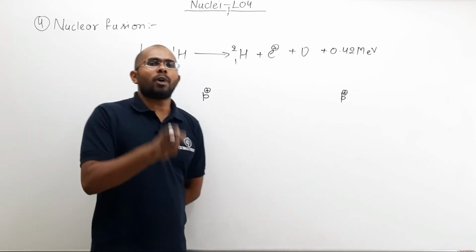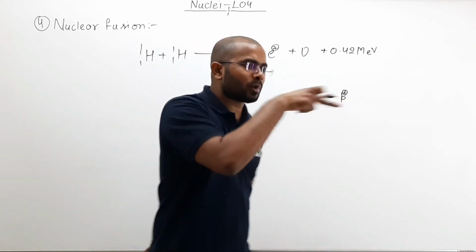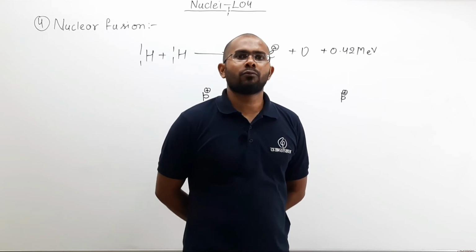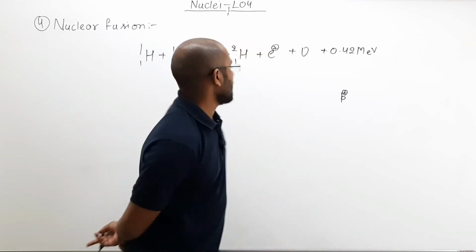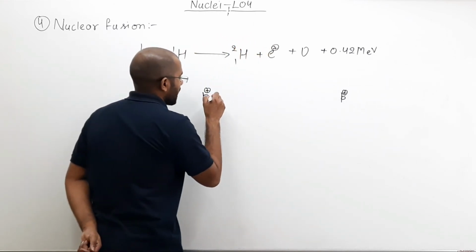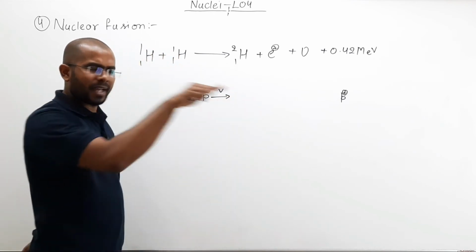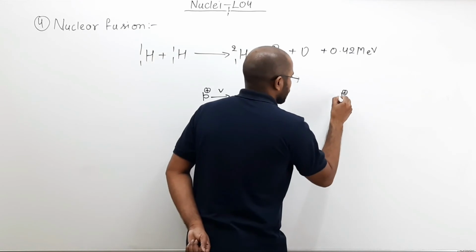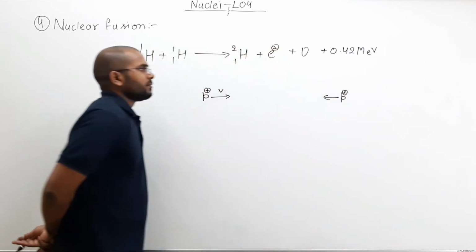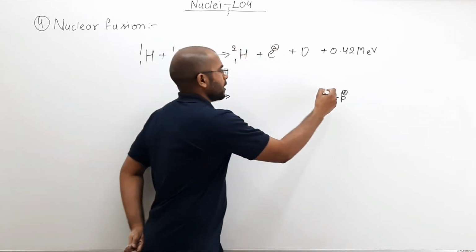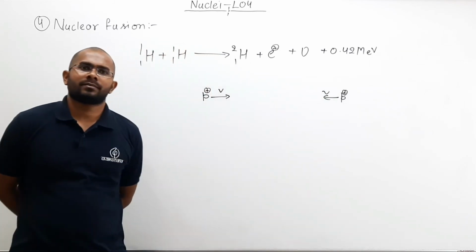So if I want to make them come close to each other, then what will I have to do? I will have to apply some energy. I will have to give them some kinetic energy towards each other so that they can come close to each other.